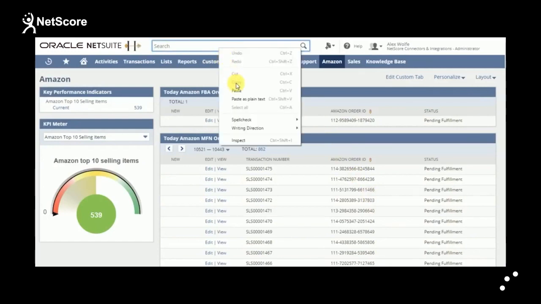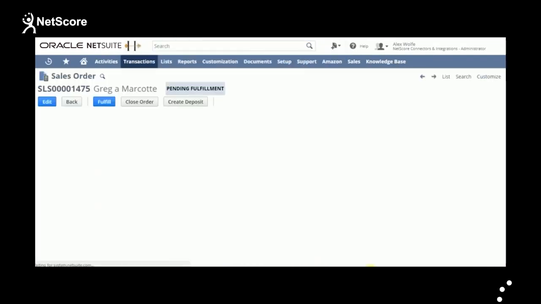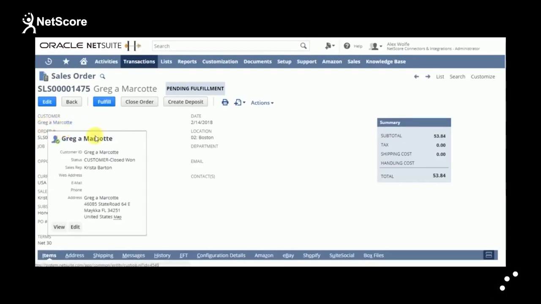Let's search for the order in global search. The order got imported into NetSuite with customer and purchased item details.